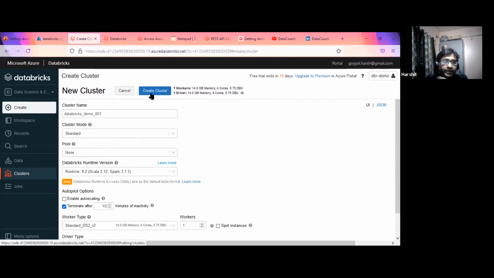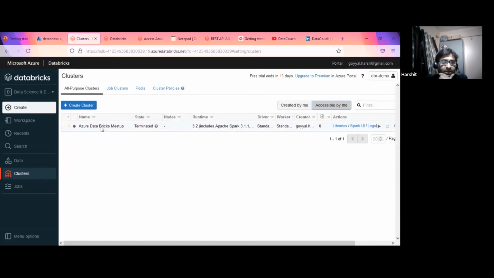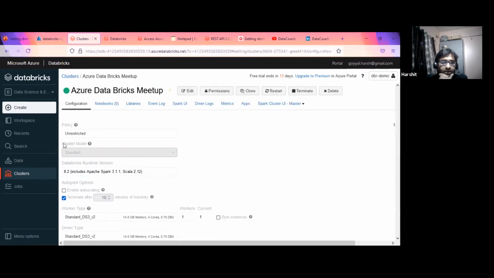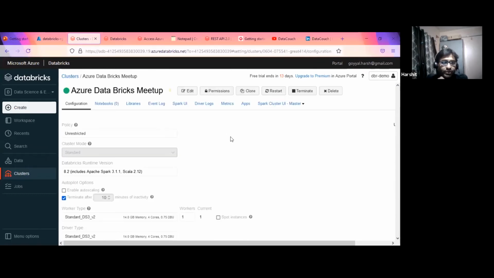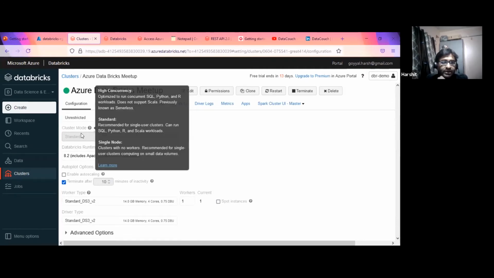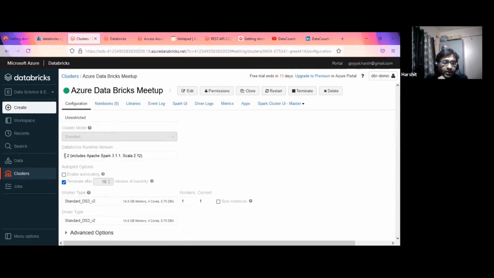I've already created this cluster, and I don't want to create it again, so I'm going to skip this create portion. If I click on the cluster, this is my Databricks cluster, and it is running now. Let me show the configuration that we discussed a few minutes back. I have created a cluster in standard mode, and I have used DBR 8.2 version. I'm giving it terminate in only 10 seconds, and then there is one worker node and one driver node.